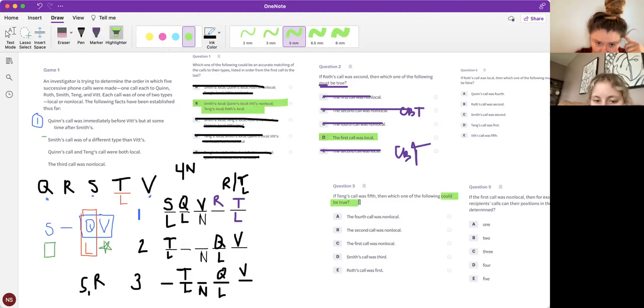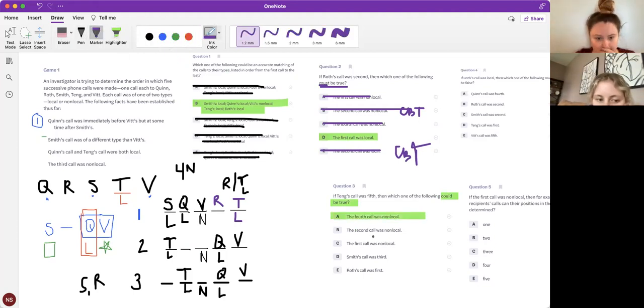So the fourth call was non-local. That could be true. Yeah, I'm thinking that's going to be our answer, but let's check the other ones to make sure. Second call was non-local. No. First call was non-local. Nope. Smith's call was third. No. And no. All right.